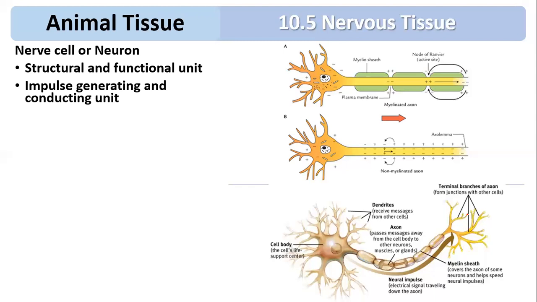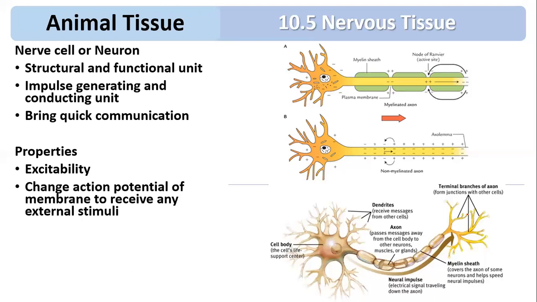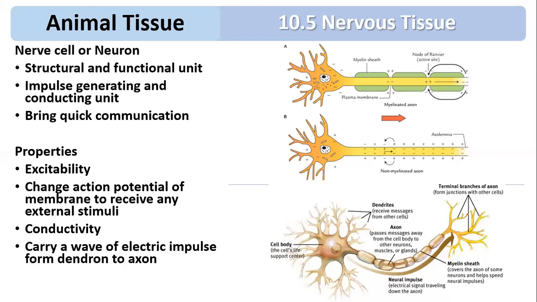Then next is bringing about quick communication. Then the properties: excitability, and another property called conductivity. What is excitability? It is the action potential of the membrane to receive any external stimuli. And another is conductivity. What is conductivity? It carries the wave of electrical impulse from dendron to axon.